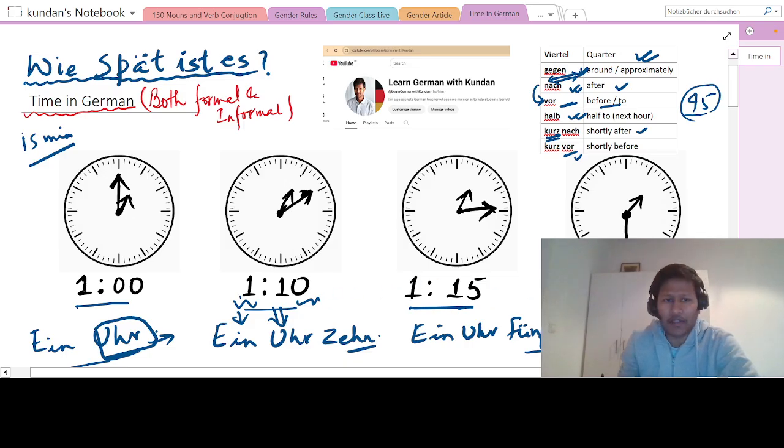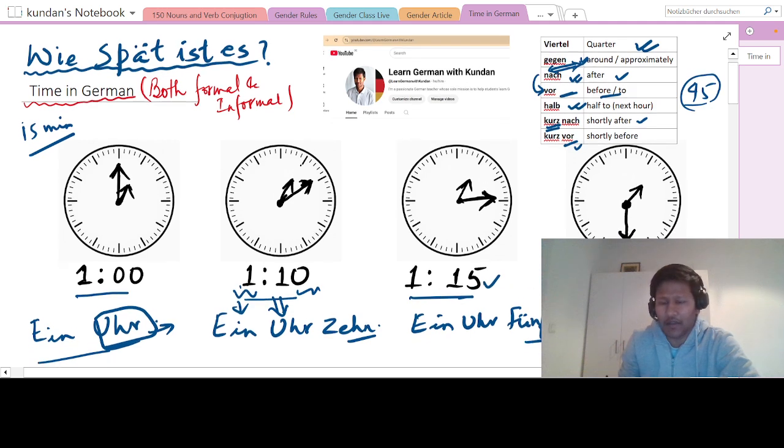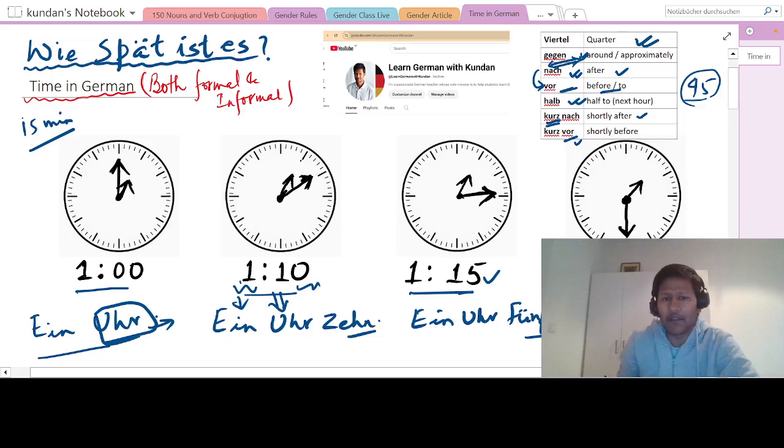So if someone asks wie spät ist es, then you will say es ist 1 Uhr 10. Okay, es ist 1 Uhr 15 for this one. Es ist 1 Uhr 30. This is very simple. But if there is an event, someone says at what time that event will take place.